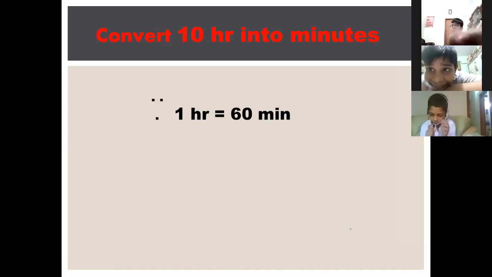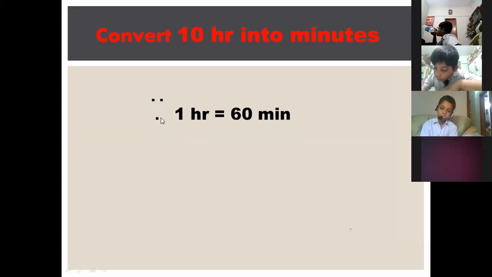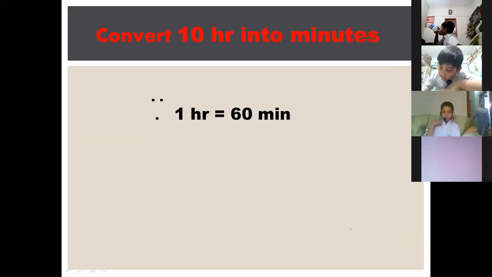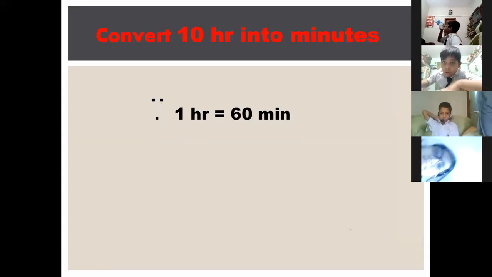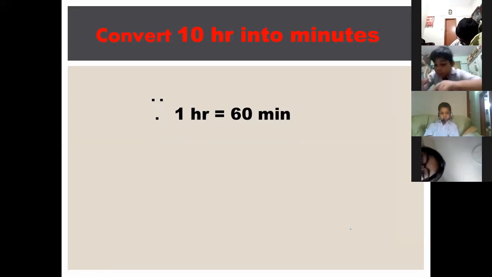So we write the standard. Since 1 hour is equals to 60 minutes, the dotted, these are the dots of since. Okay, remember, these inverted dots are what we call since. It is the symbol of since in maths language. We don't write the complete word since, we write the symbol. Now after this, what will we write?